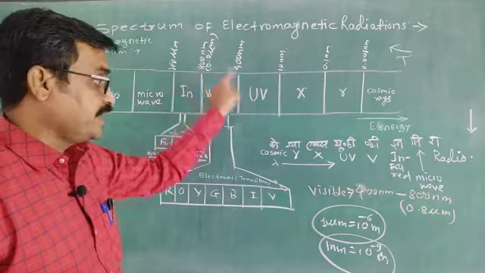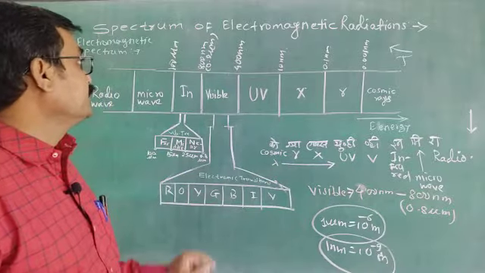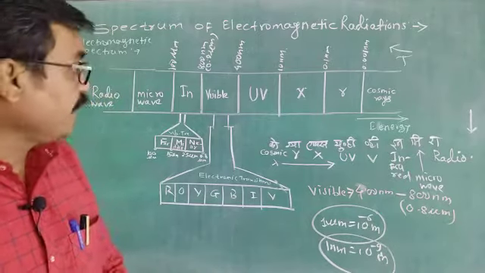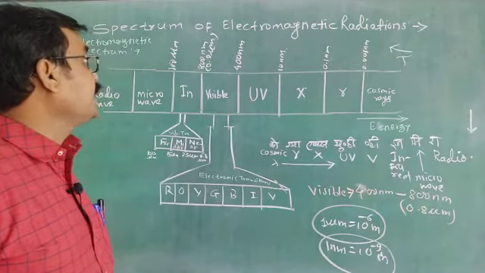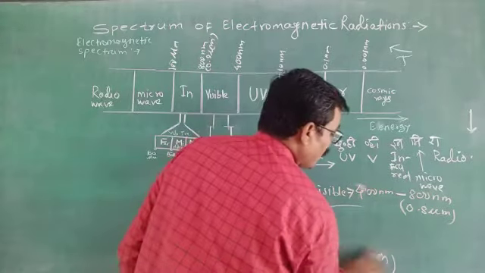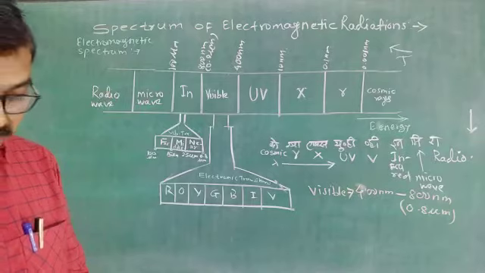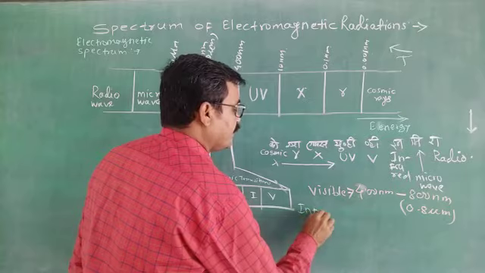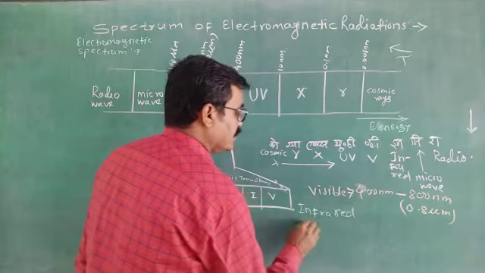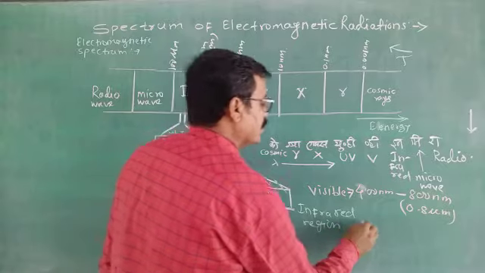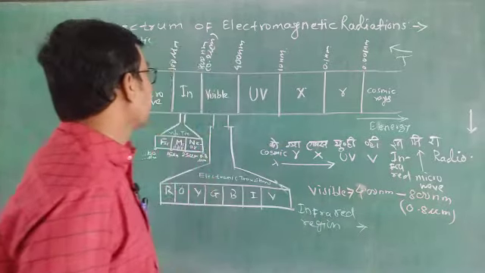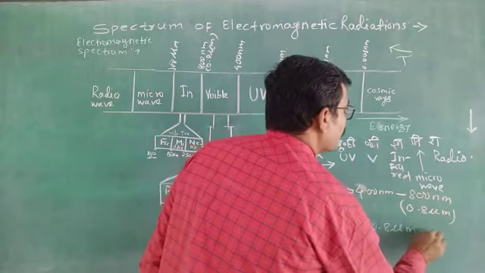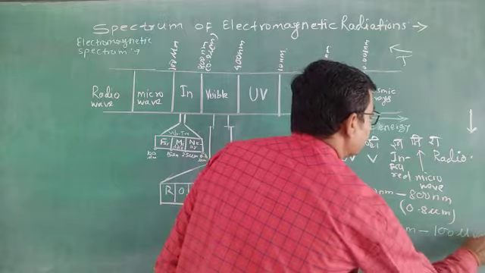That is, 800 means 0.8 micrometer, and the infrared region has a wavelength of 0.8 micrometer to 100 micrometer. See, the infrared region, its wavelength range is 0.8 micrometer to 100 micrometer.